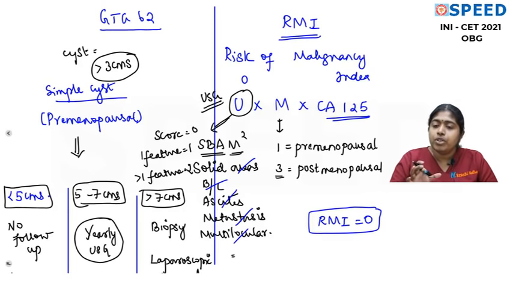So when you have a question on ovarian cyst, please look at the age first. Please look at the cyst characters. Also try calculating risk of malignancy index. Confirm that it is only a simple cyst. So after you have confirmed it's a simple cyst, start applying the guidelines. Is that okay? I hope things are clear here. And also please remember the formula for calculating the risk of malignancy index.